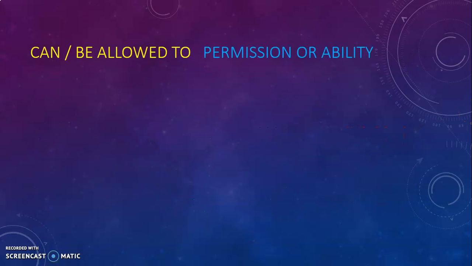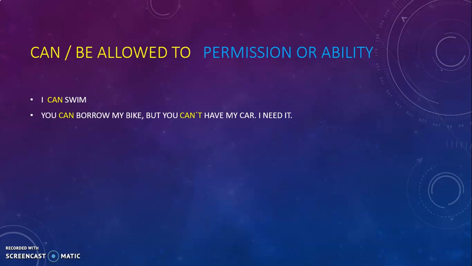Now let's see can and be allowed to for permission or ability. I can swim. It's an ability. The modal verb is can. You can borrow my bike, but you can't have my car. I need it. As you see, in yellow, we have the modal verb can, and in negative, can't.